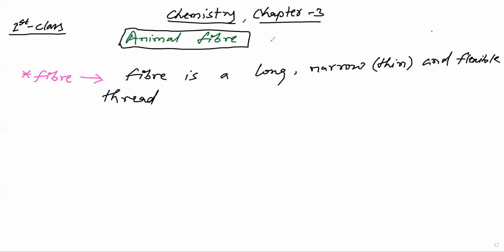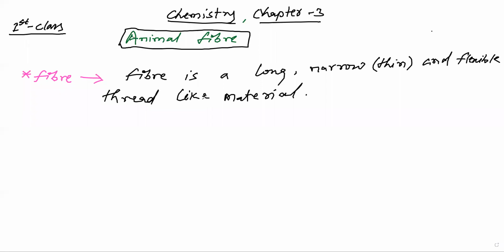Firstly, we have defined what is fiber. Fiber is a long, narrow, thin, and flexible thread like material. Here we also have to learn about types of fiber.